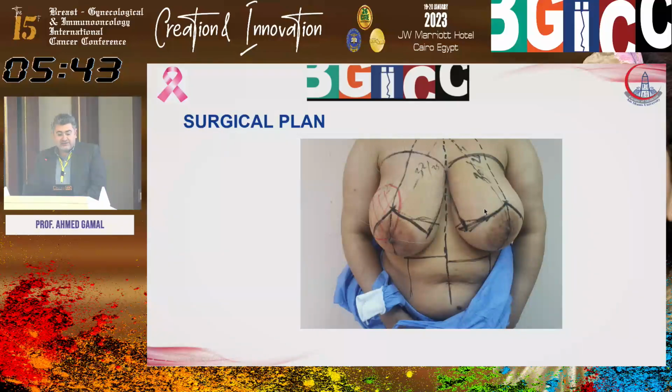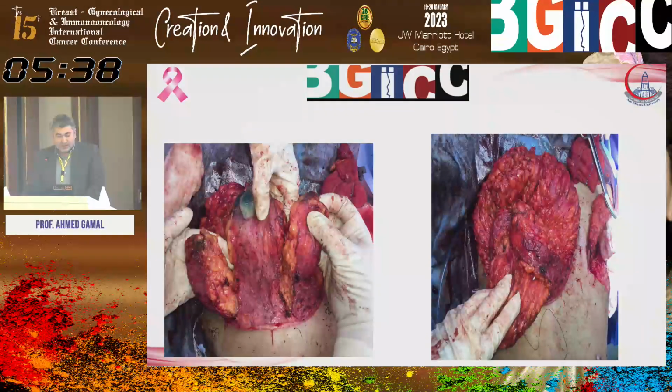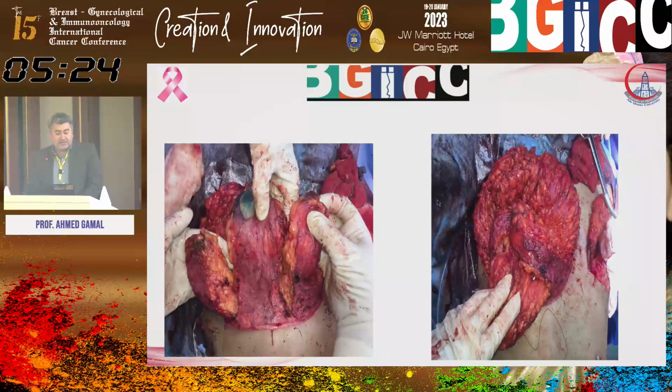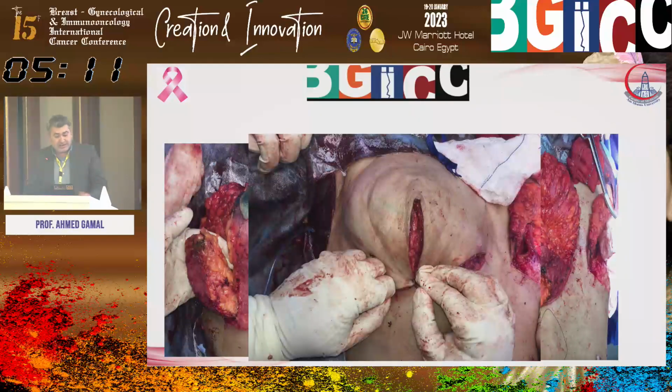And the left breast is for skin reducing mastectomy. Here I went for a nipple excision as the microcalcification was reaching the nipple. And I used the Wise pattern, as it's obvious from the previous picture. The inferior pillars, medial and lateral pillars, I used to augment the breast projection. And as the areola was very wide, I used part of the areola to recreate the nipple-areola complex. That's for the right side.